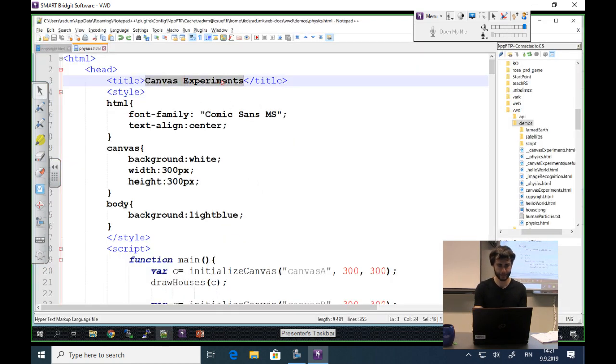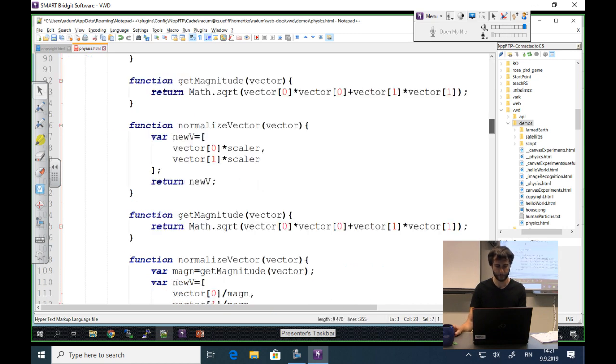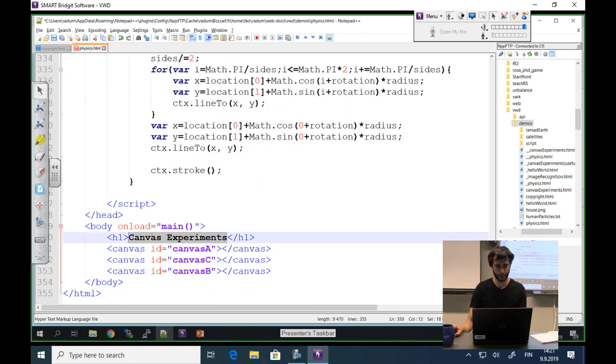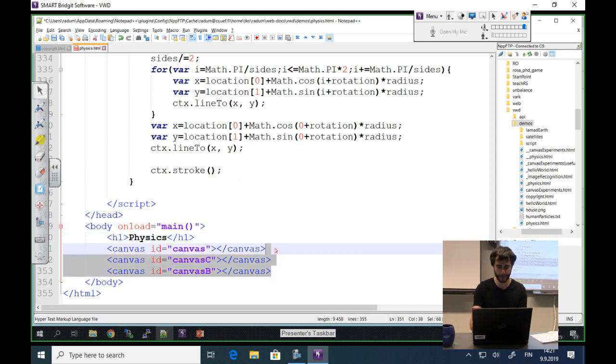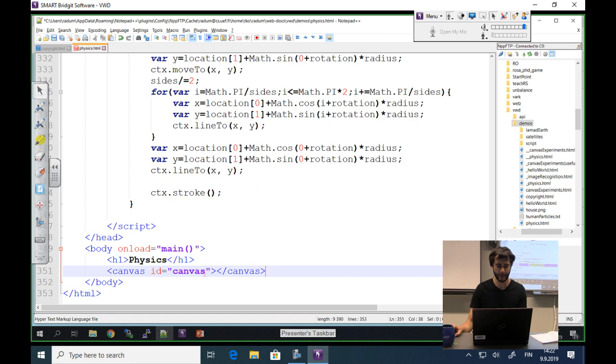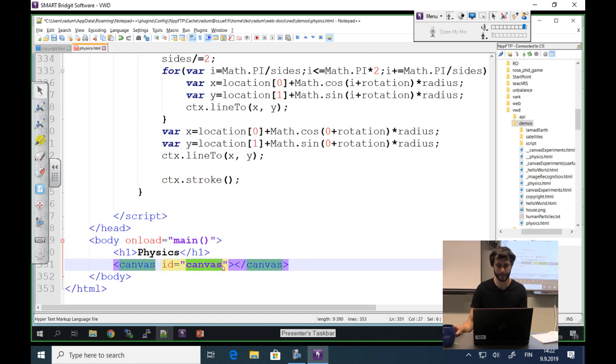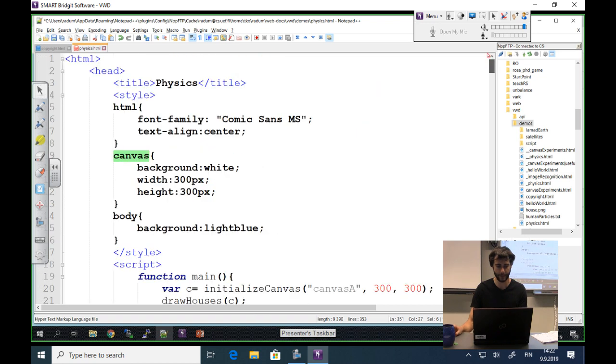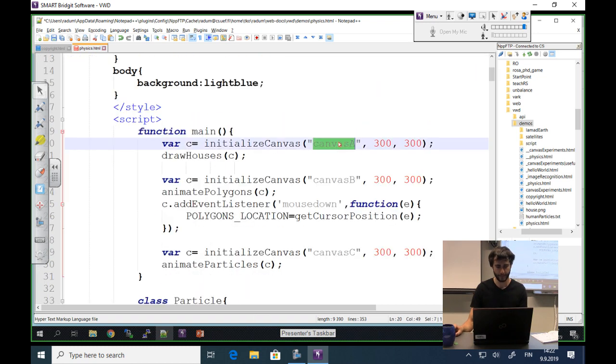I'm going to rename the title here. And today we're going to need just one canvas. We don't display multiple things there. I changed its ID back to canvas since there is no need for A, B, and C.